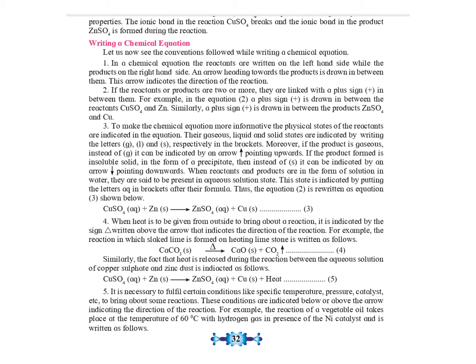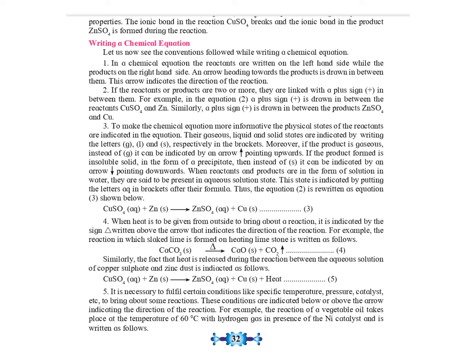The reactants or products present in aqueous solution, that is in the form of a solution in water, are indicated using aq in brackets. If the product is in a gaseous state, then it can be indicated using an arrow pointing upwards. And if the product is in an insoluble solid state, that is a precipitate, then it can be indicated using an arrow pointing downwards.